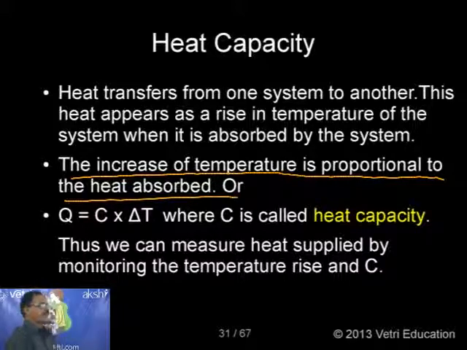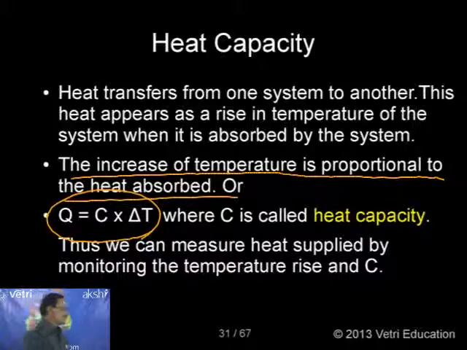This I just explained, so I can give it in mathematical form: for a microscopic quantity, q equal to C into delta T. q is the quantity of heat, C is the heat capacity, and delta T is the temperature difference between the initial and final state of the system.